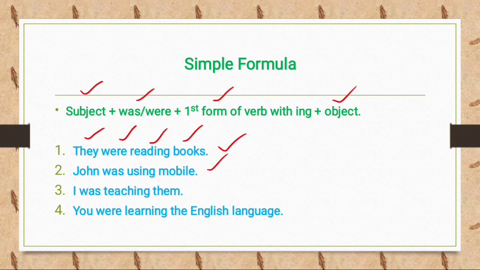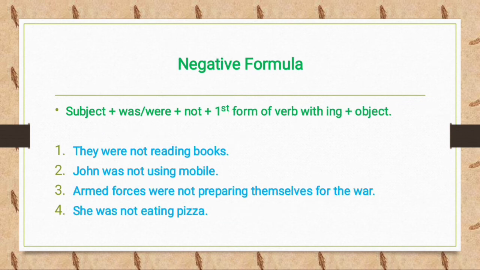The same, John was using mobile, I was teaching them, and you were learning the English language. Every sentence is according to the structure of the simple formula. First subject, then helping verb we have was and were, first form of the verb with an ing, and at the last we have object.